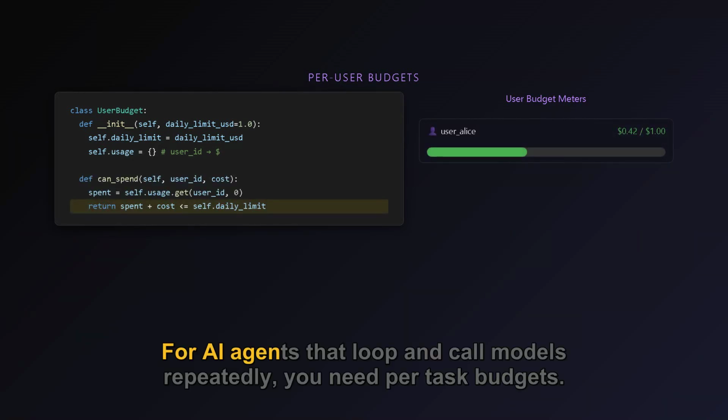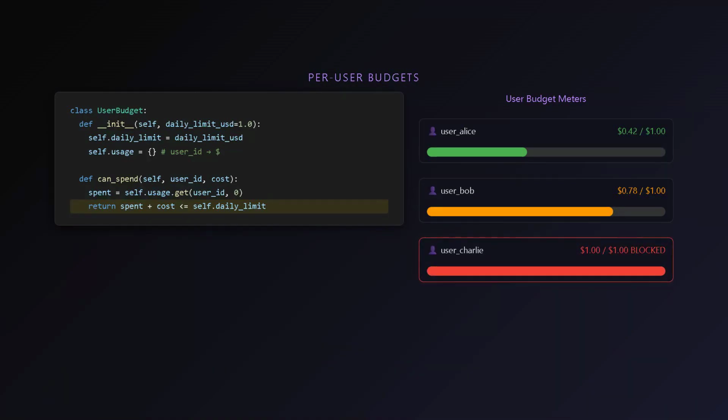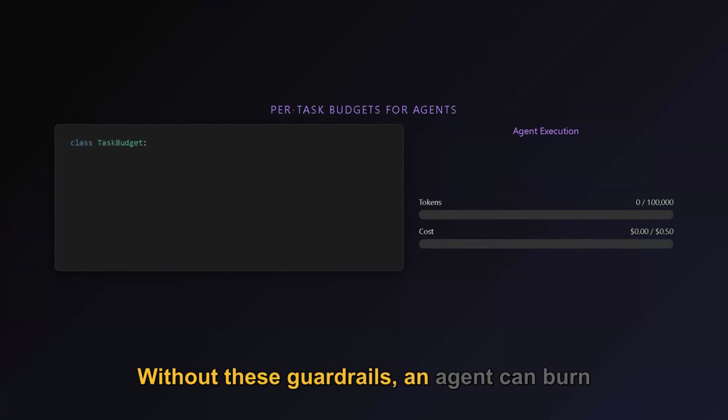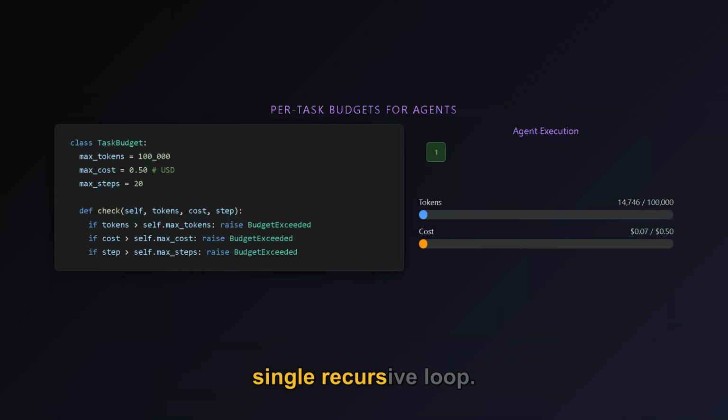For AI agents that loop and call models repeatedly, you need per-task budgets. Cap the total tokens, total cost, and maximum steps. Without these guardrails, an agent can burn through your entire monthly budget in a single recursive loop.